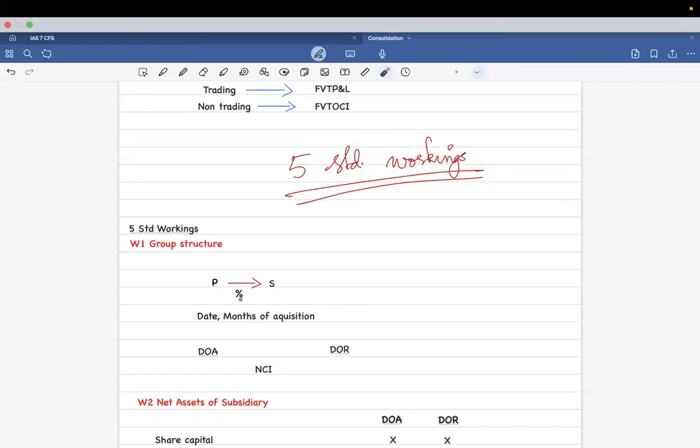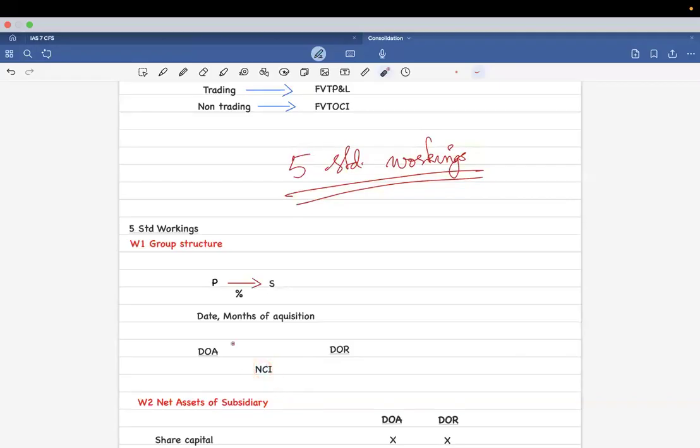So what we do is, when we get a question, we'll open the workings and first we'll write the heading as group structure. Then in the question, they would mention how much percentage P has acquired S, and what date it was acquired. And if the acquisition percentage is given, it's evident that you can calculate the NCI out of it, right?